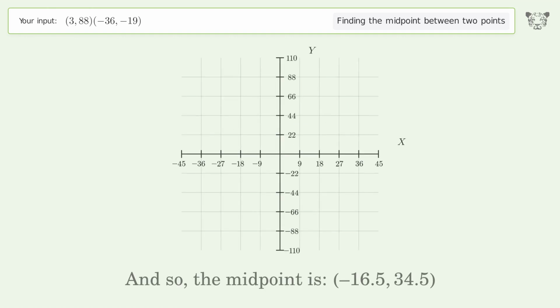And so, the midpoint is negative 16.5, 34.5.